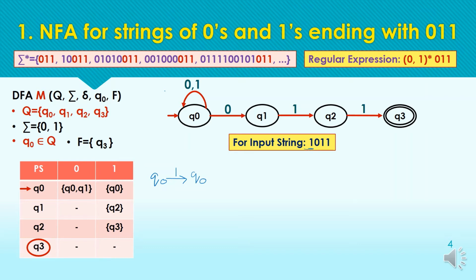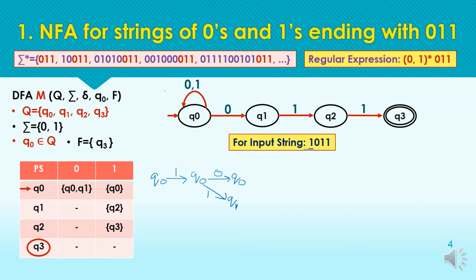For the next symbol 0, we have two paths, as we have already discussed that in case of NFA we can have multiple paths. So from Q0 for the input symbol 0 we have two paths, one to Q0 and one to the state Q1.